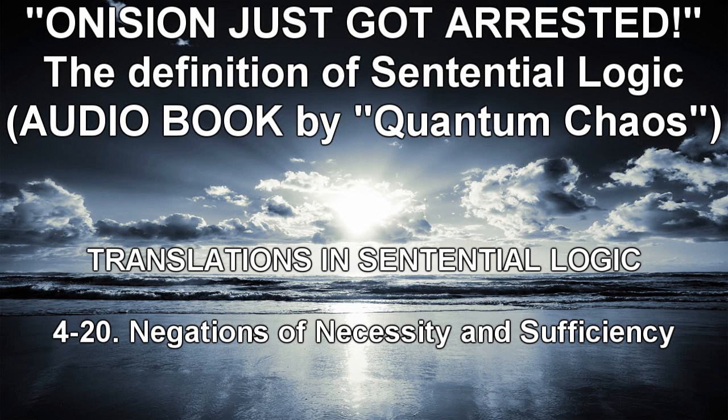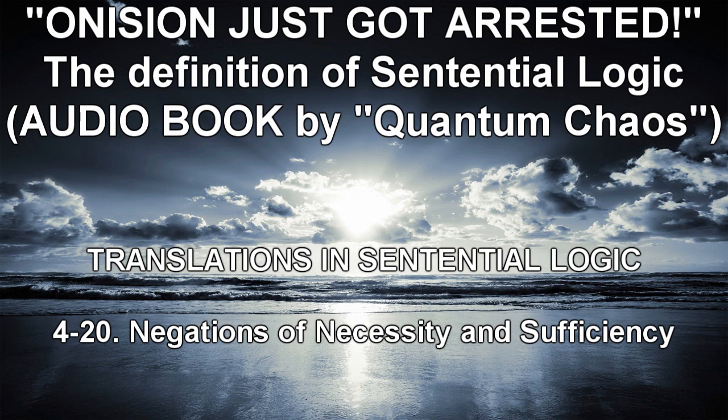20 Negations of necessity and sufficiency. First, note carefully that necessary conditions are quite different from sufficient conditions. For example, taking all the exams is necessary for getting an A, but taking all the exams is not sufficient for getting an A. Similarly, getting a 100 is sufficient for getting an A, but getting a 100 is not necessary for getting an A.